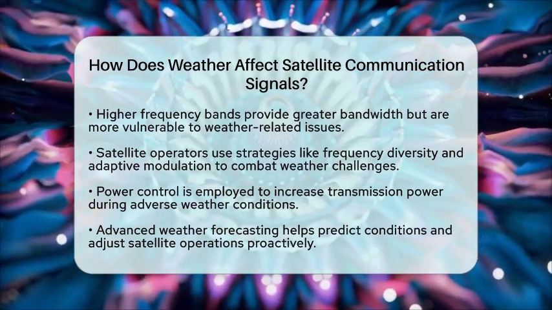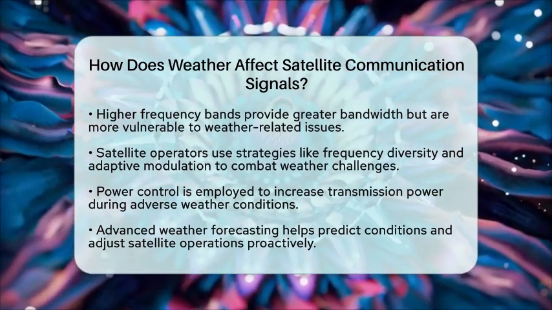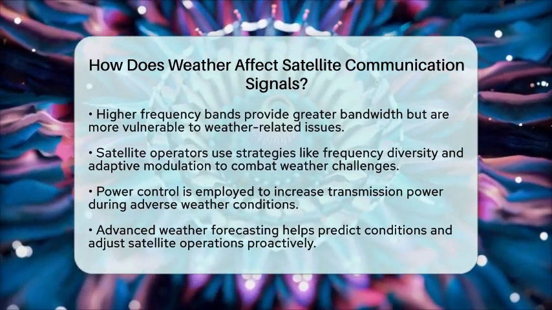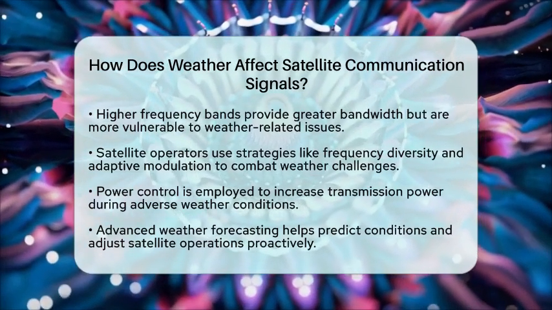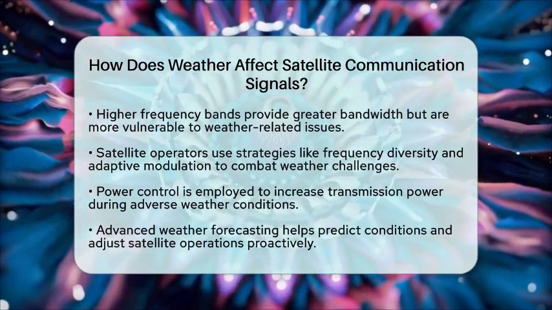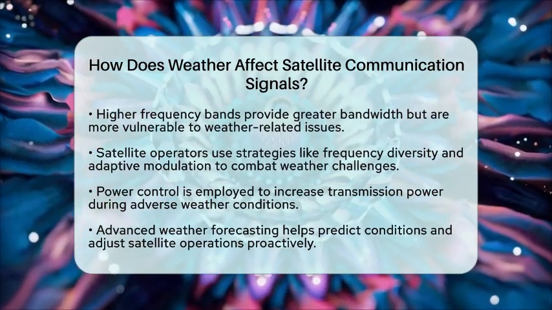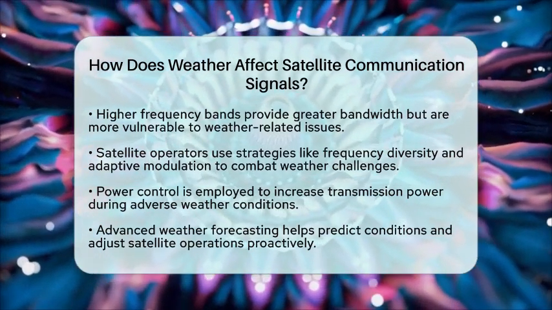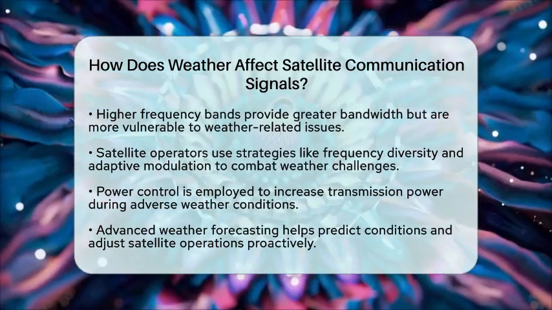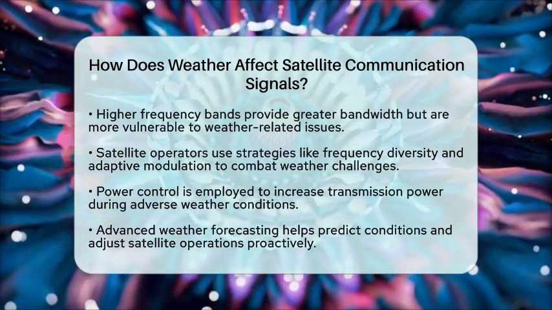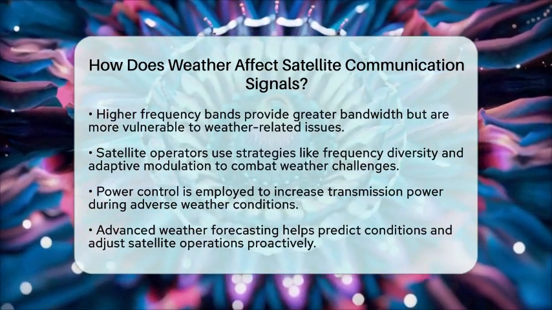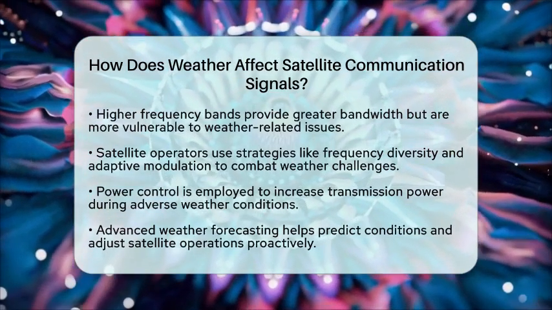In summary, weather affects satellite communication signals mainly through rain-induced attenuation, water vapor scattering, and atmospheric interference. The severity of these effects depends on the frequency used and the intensity of the weather. Understanding these factors is essential for designing resilient satellite systems and ensuring consistent connectivity, regardless of the weather conditions.